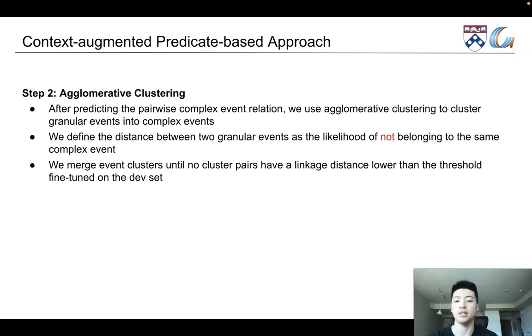The linkage distance is defined as the average distance of all the event pairs across two clusters, and the threshold is fine-tuned on the left side. Finally, we regard each event cluster as a complex event.